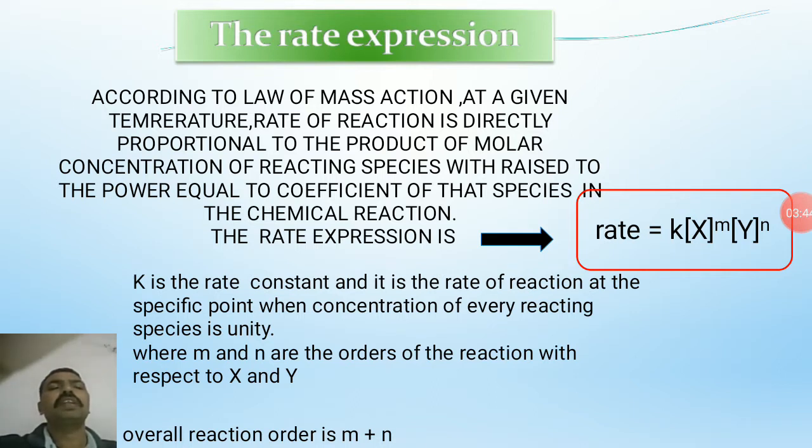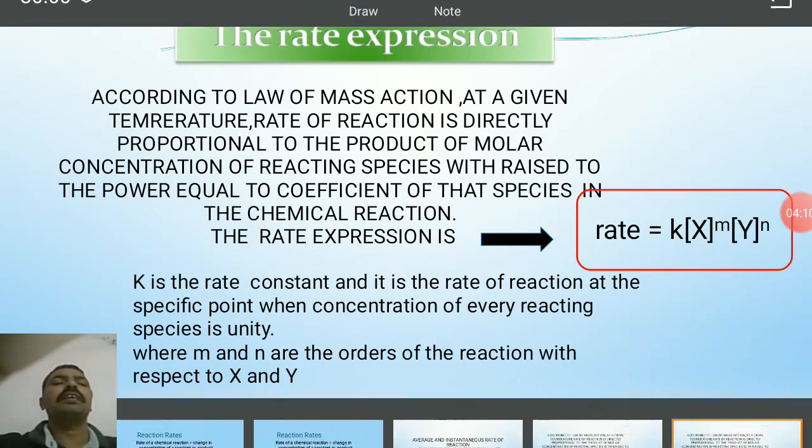On removing the proportional sign, rate is equal to k times concentration of x to the power m, concentration of y to the power n. And k is the rate constant, and it is the rate of the reaction at a specific point when the concentration of every reacting species is unity, where m and n are the orders of reaction with respect to x and y. And the overall order of reaction is m plus n.